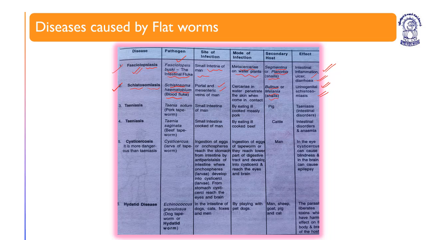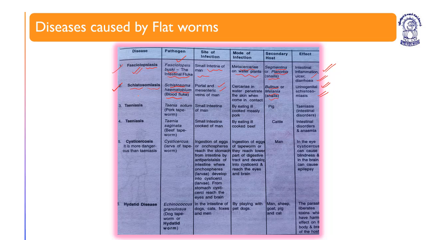So schistosomiasis is caused by a blood fluke, Schistosoma haematobium. The site of infection is the portal and mesenteric veins of humans. The cercaria larva penetrates the skin on contact. The secondary host is Bulinus or Melania snail. So snails act as secondary host for Fasciolopsis and schistosomiasis.